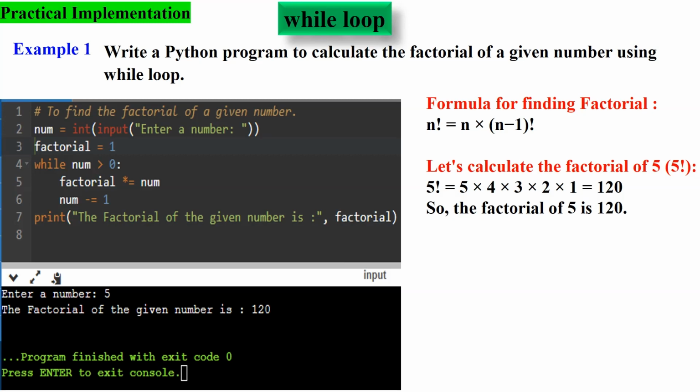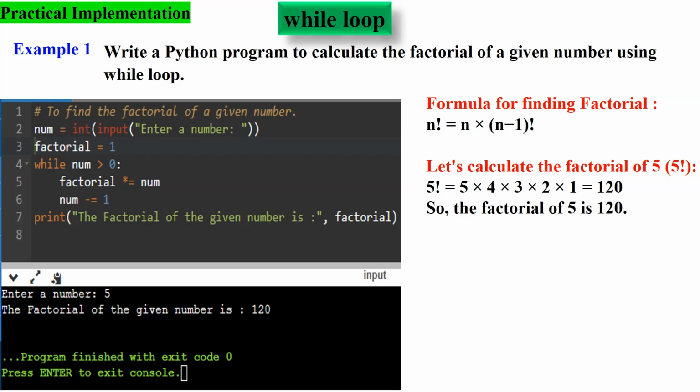The while loop is used to calculate the factorial. As long as the value of num is greater than 0, the loop will continue executing. Inside the loop, the current value of num is multiplied with the factorial variable, and the result is stored back in the factorial variable. This is equivalent to factorial equals factorial asterisk num.